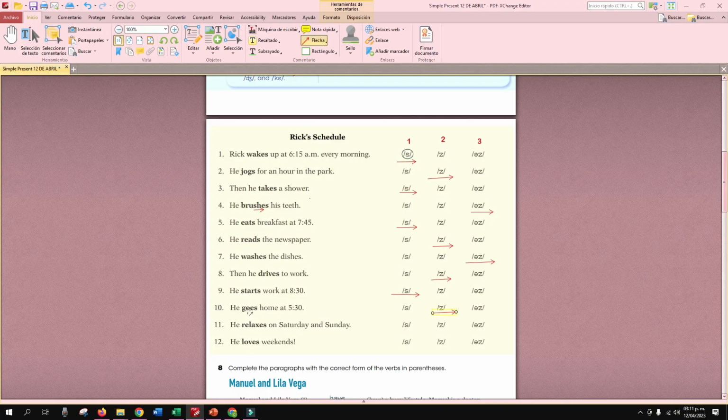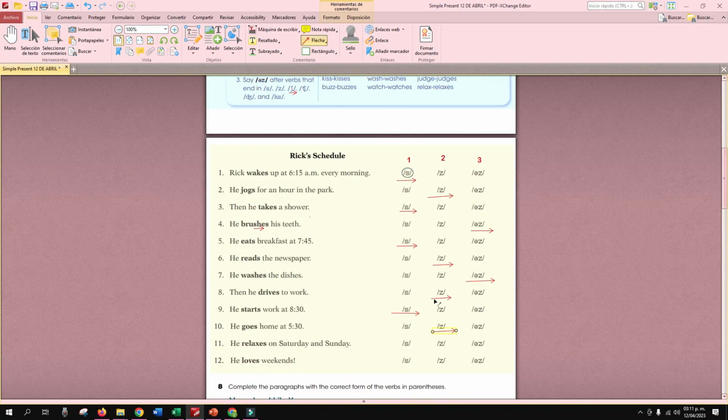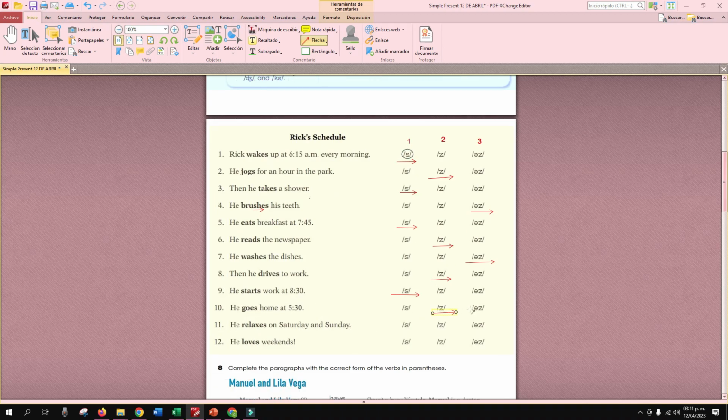Vean, esta es una vocal. Le agregamos S, entonces tenemos esta pronunciación. Vean, after a vowel sound. So that is goes. He relaxes on Saturday and Sunday. Number 1, 2, or 3. Which could be the correct pronunciation? Number 3, relaxes. Yeah, that will be right.